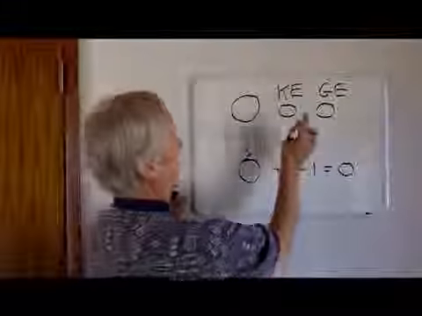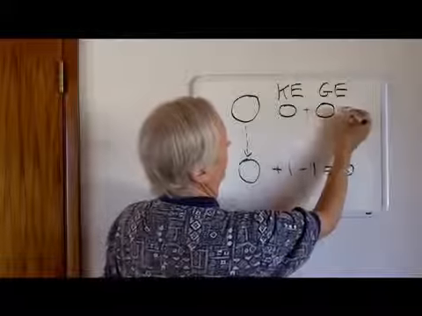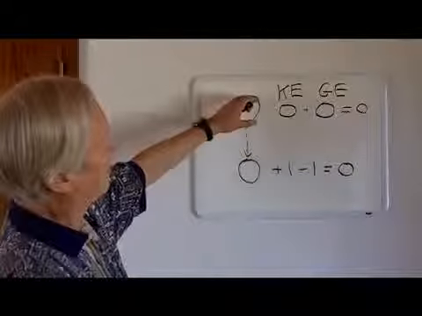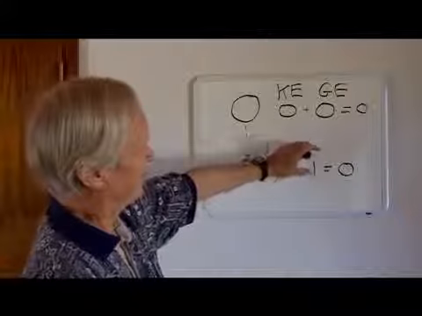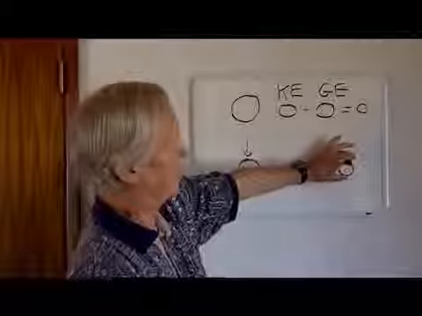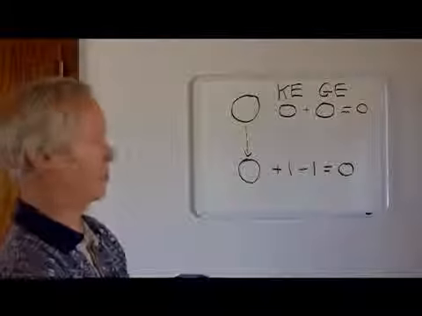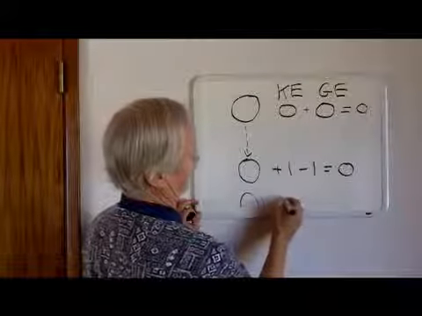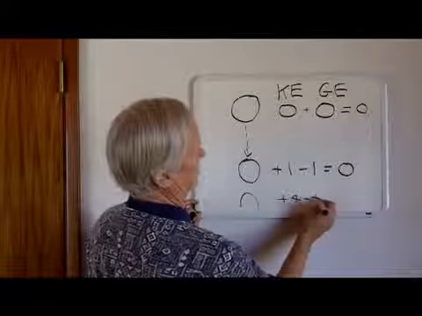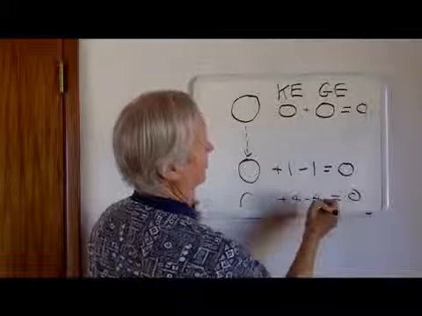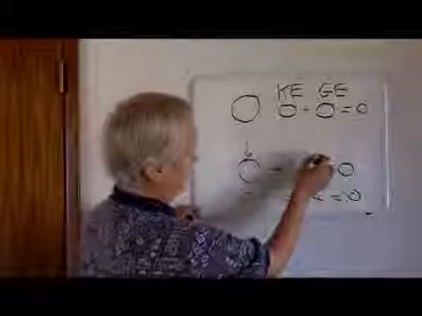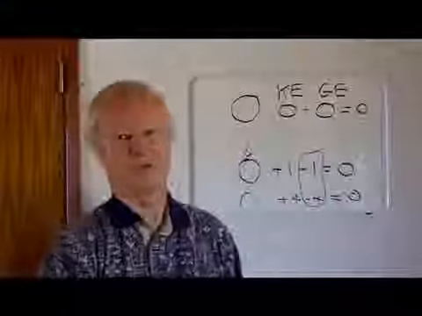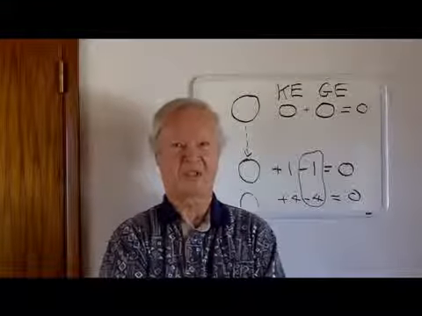Before we release the object, we have these two energies equal 0. As we release the object, energy is conserved. We get an increase in kinetic energy balanced by a decrease in gravitational energy, and the net energy of the system remains at zero to conserve energy. Now, as the object continues to fall, at a later time, this maybe goes to plus 4, minus 4, equals 0. Now, this negative part of the equation tells us that gravity is negative energy.